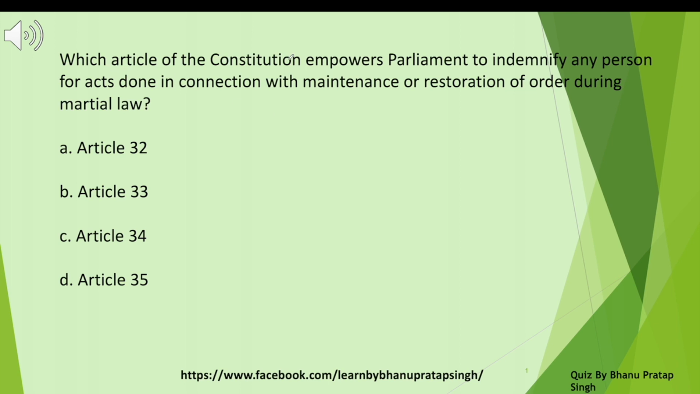Which article of the Constitution empowers Parliament to indemnify any person for an act done in connection with the maintenance or restoration of order during martial law? So during martial law, which article gives power to Parliament to recover any loss or damage done by any person? What are the options? Article 32, Article 33, Article 34, Article 35. Let's see the answer. The answer is going to be C, Article 34.